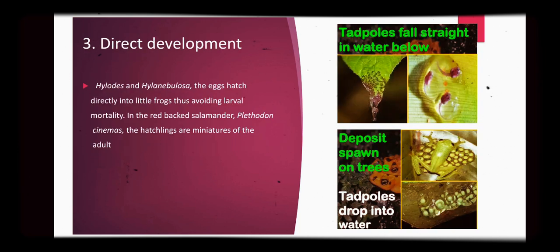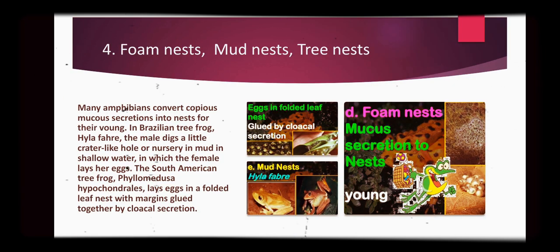Direct development. In Hyloides and Hyla nebulosa, the eggs hatch directly into little frogs, thus avoiding larval mortality. In the red-backed salamander Plethodon cinereus, the hatchlings are miniatures of the adult. So they do not pass through the larval stage, which causes mortality of the larval tadpole, and so they are directly the miniature of the adult.